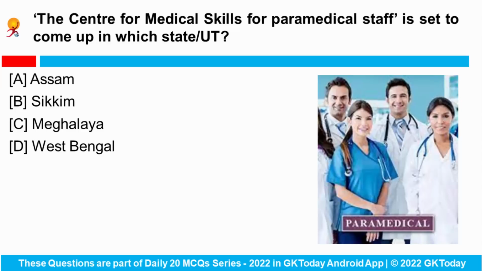The Center for Medical Skills for paramedical staff is set to come up in which state or union territory? So the Center for Medical Skills for paramedical staff is set to come up at Babadam in West Garo Hills in the state of Meghalaya. The Meghalaya Cabinet has approved the construction of this center that will be built at the cost of 150 crore rupees.